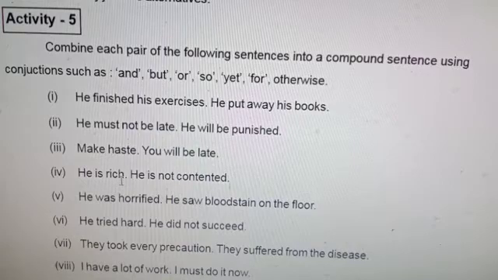He is rich, yet he is not contented. Content means happy. Contrast is found. He is rich, having all the riches, but he has no satisfaction. So he is rich, yet he is not contented.